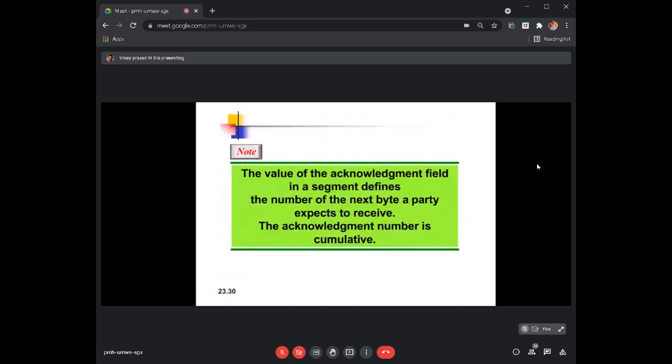The value of the acknowledgement field defines the number of the next byte the party expects to receive, which is a cumulative number. When you send 10,001 and the size is 1000 bytes, the receiver sends the acknowledgement for 11,001.